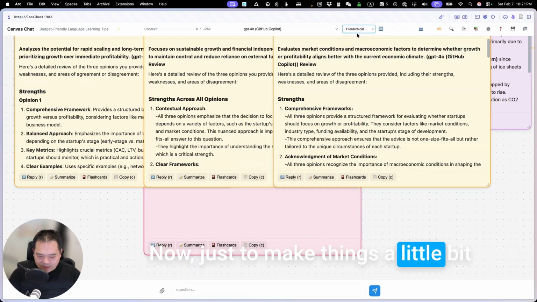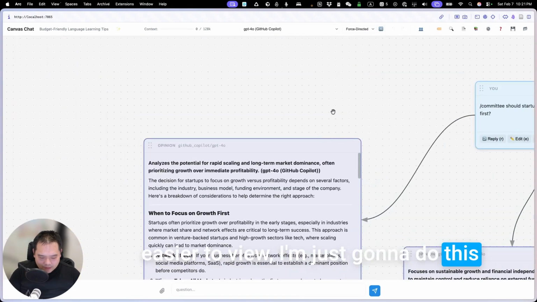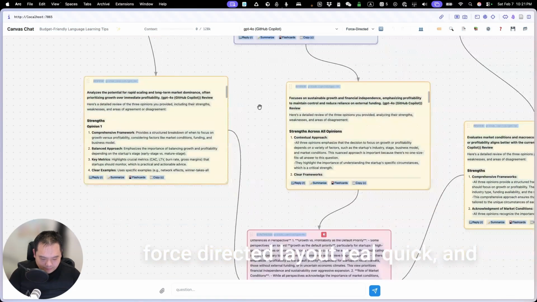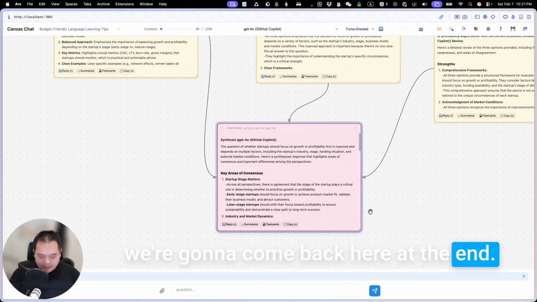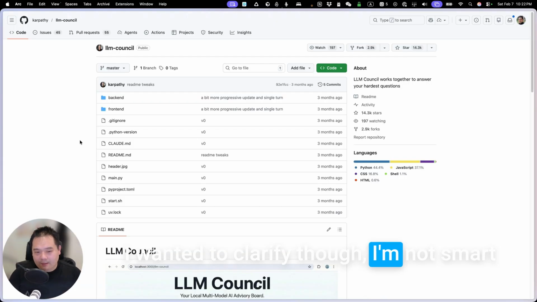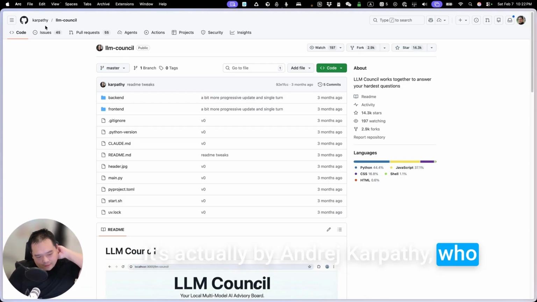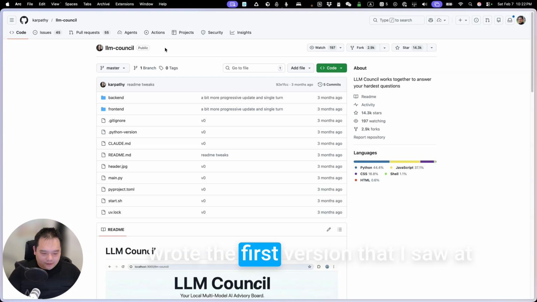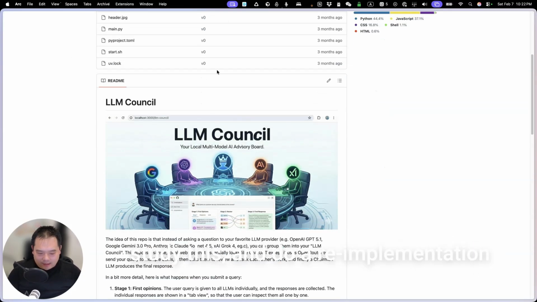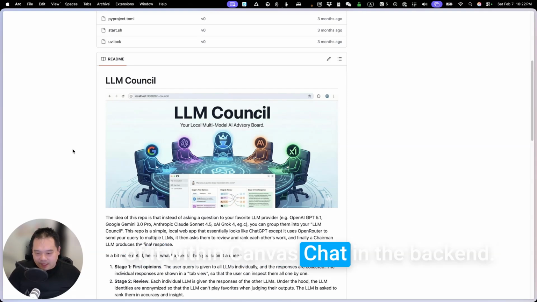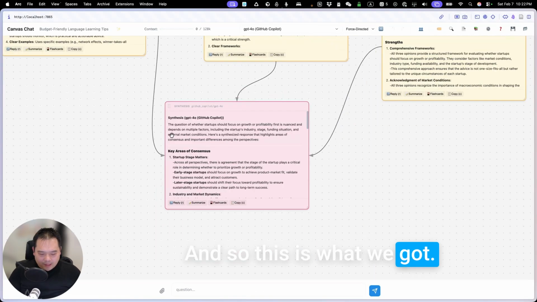Now, just to make things a little bit easier to view, I'm just going to do this force-directed layout real quick. And we'll come back here at the end. I wanted to clarify, though, I'm not smart enough to come up with these ideas. It's actually by Andrej Karpathy, who wrote the first version that I saw, at least, called LLM Council, and I got AI to study this and do a re-implementation of it within Canvas Chat in the backend. And so this is what we got.